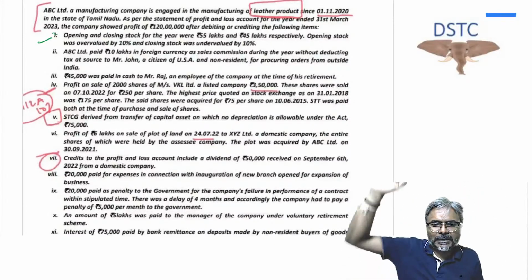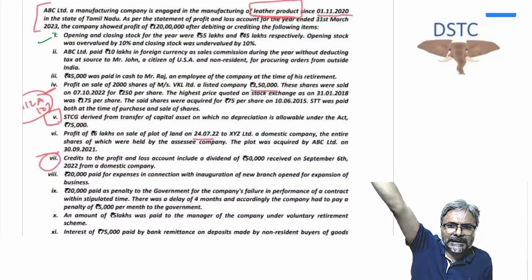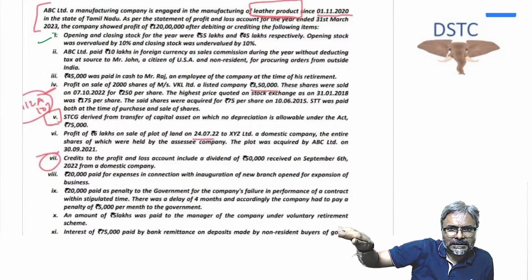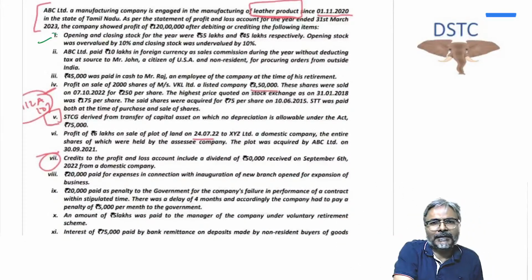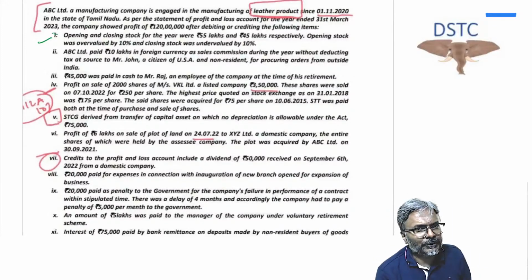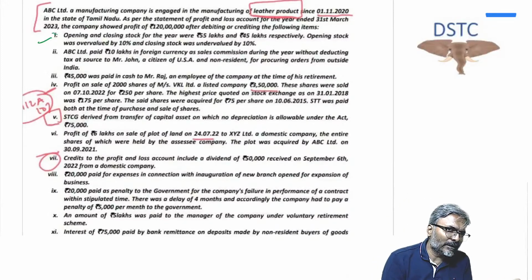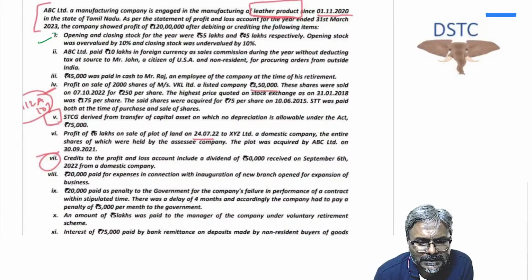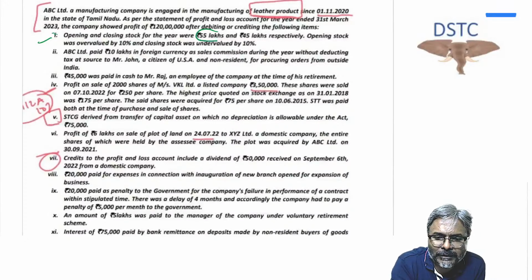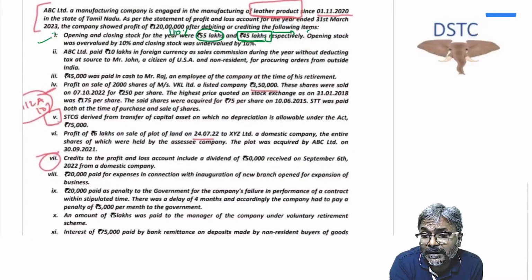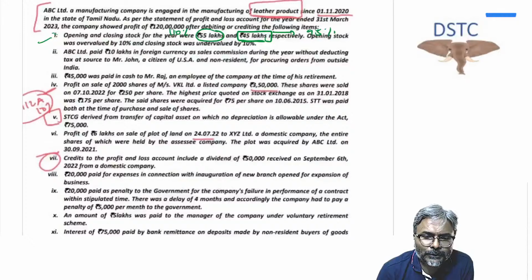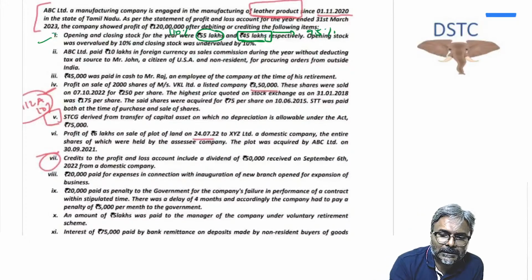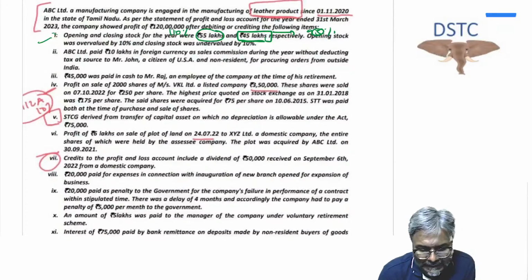Similarly, in the closing stock, in this case, it is undervalued by 10%. Again, if the profit and loss account credit side is undervalued by 10%, the profit has come down. If the profit has come down, you have to increase the profit again by 10%. So in this case, this 55 lakhs is overvalued, no? So it is at 110%, and this 45 lakhs, it's undervalued. It is at 90%. So one is at 110%, another is at 90%. Accordingly, you need to do this and get the difference.